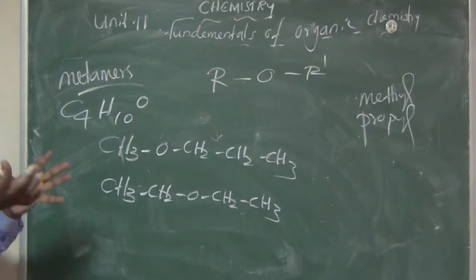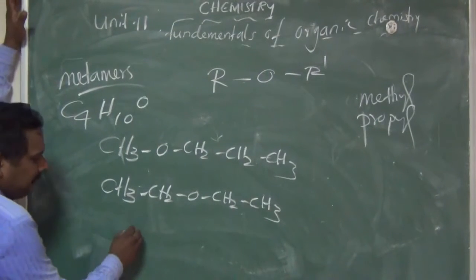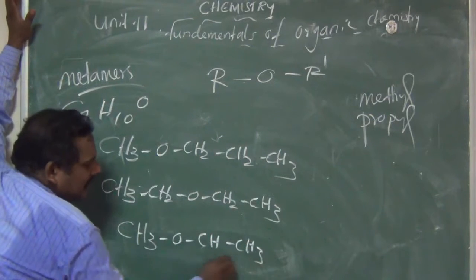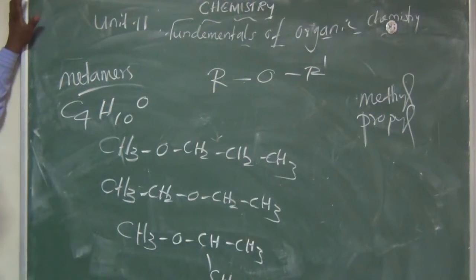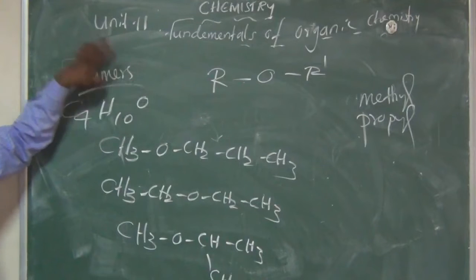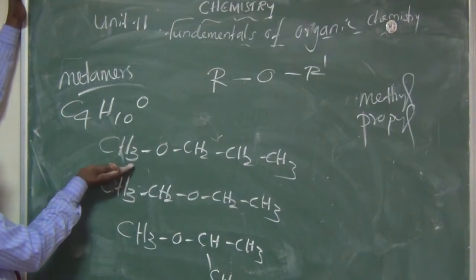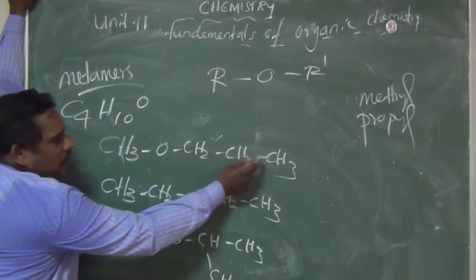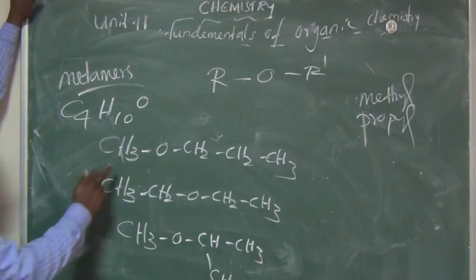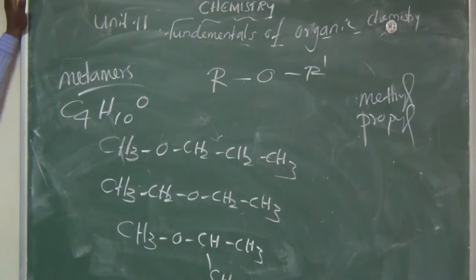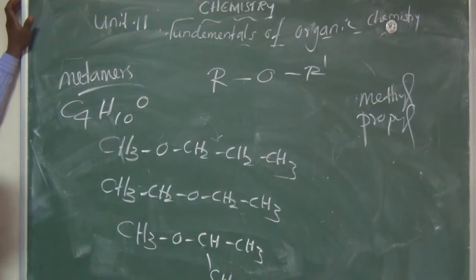One more compound I am taking, a branched compound: CH3O, CH, CH3, CH3. Yes or no? So as per this formula, I take three compounds, with the same molecular formula. How much carbon is there? 1, 2, 3, 4. How much hydrogen is there? 3 plus 2, 5, 5 plus 2, 7 plus 3, 10. So everything is the same molecular formula, and also one oxygen. So these three compounds have the same molecular formula and the same functional group.